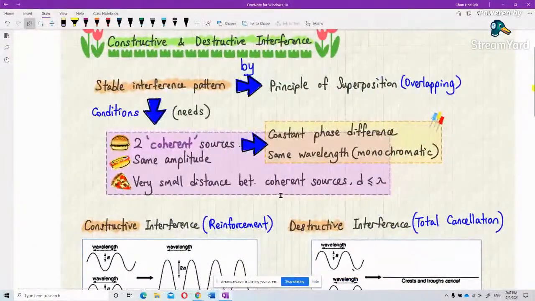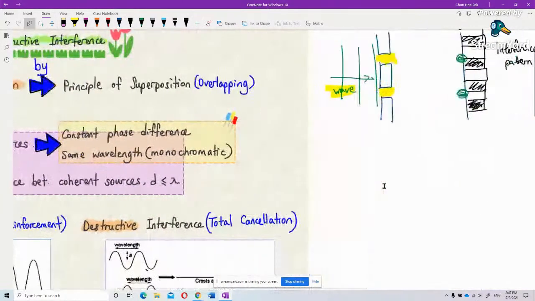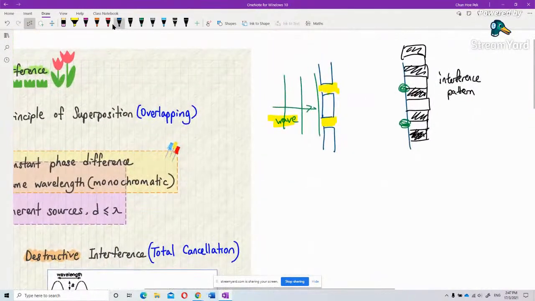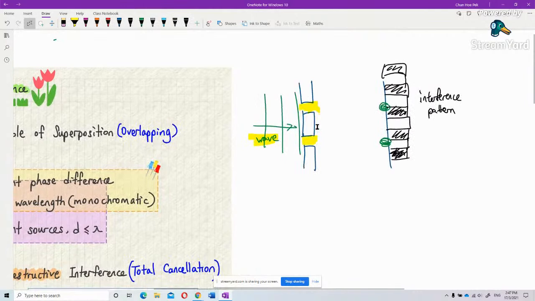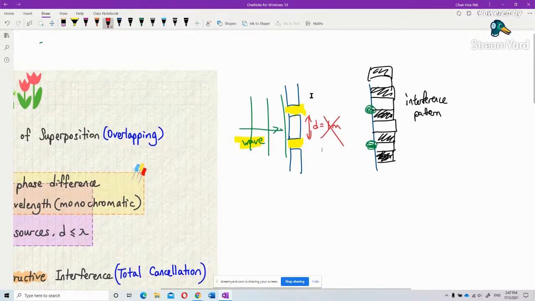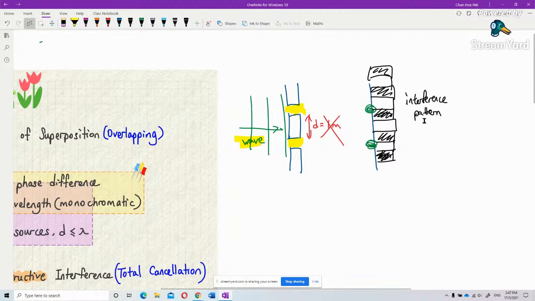These two sources must be very close to each other, even smaller than the wavelength of light itself. That means these two slits cannot be far away. The distance between these two cannot be 1 meter. If it is 1 meter away, no interference pattern happens. It must be almost smaller than or equal to the wavelength. That means even smaller than the wavelength of the wave.